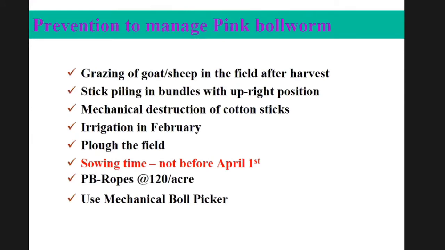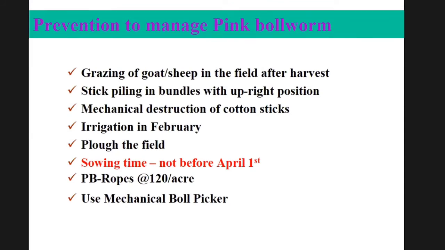How will we manage pink bollworm? These are a few guidelines that are very useful to manage pink bollworm. First of all, grazing of goats or sheep in the field after harvest. Second, stick piling in bundles with an upright position. Third, mechanical destruction of the cotton sticks. Irrigation should be done in February to kill the hibernating pupae in the soil.